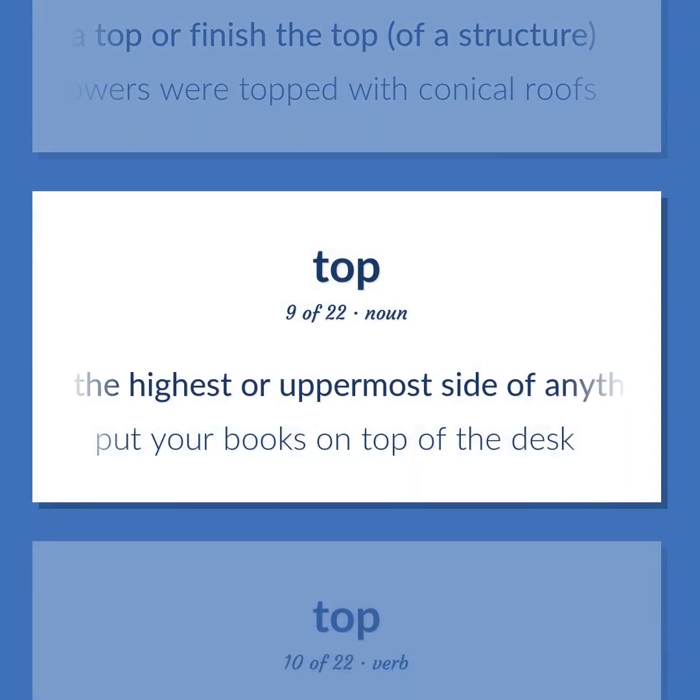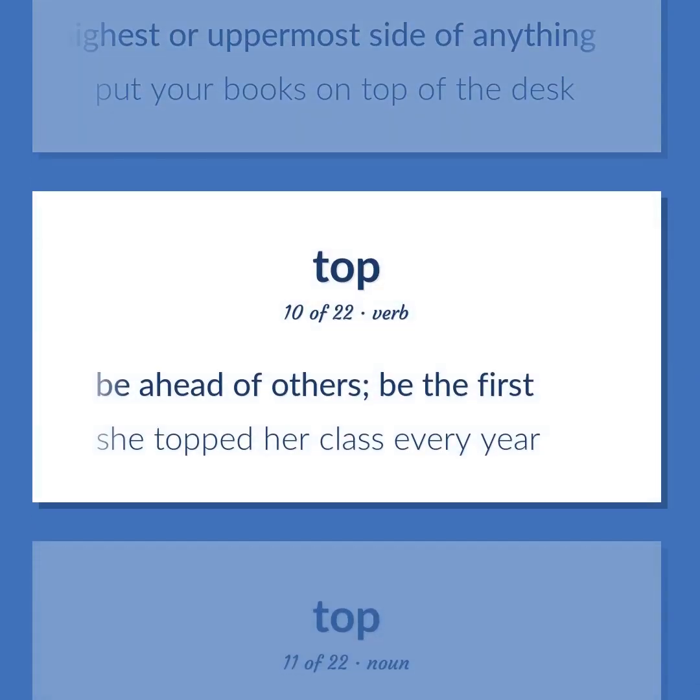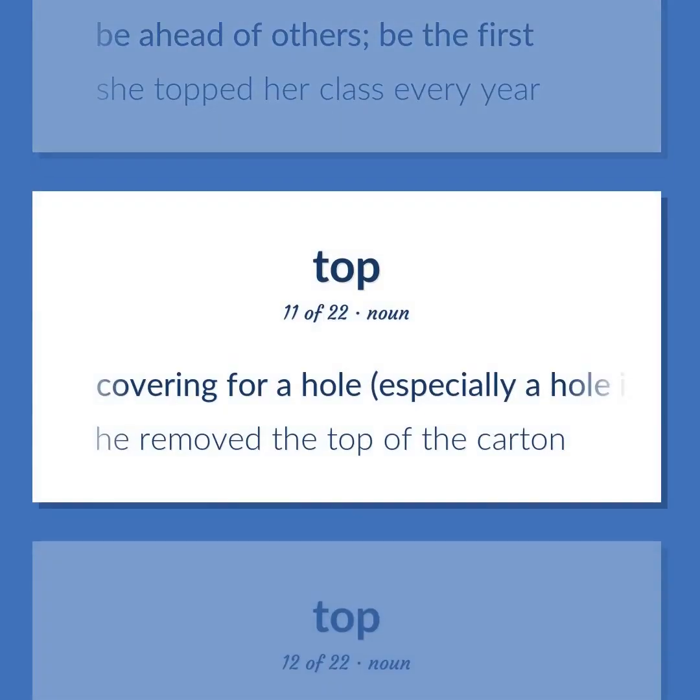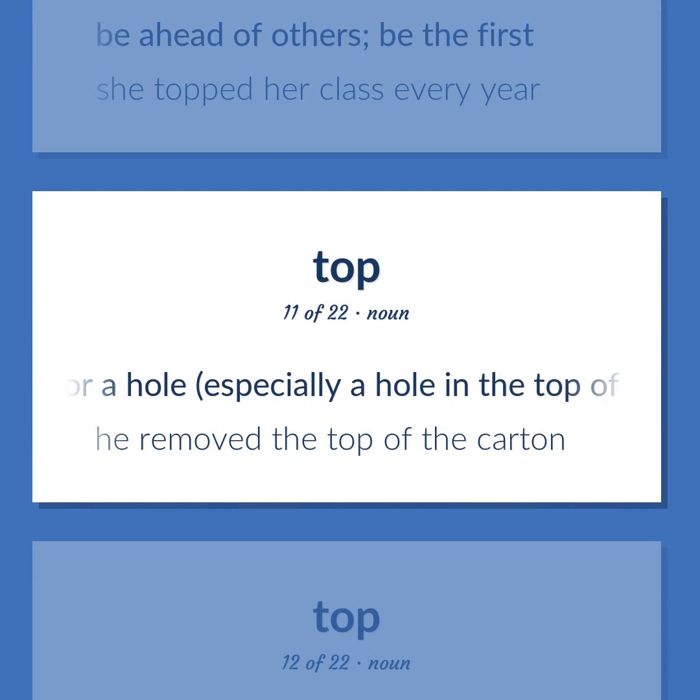The highest or uppermost side of anything. Put your books on top of the desk. Be ahead of others. Be the first. She topped her class every year. Covering for a hole, especially a hole in the top of a container. He removed the top of the carton.